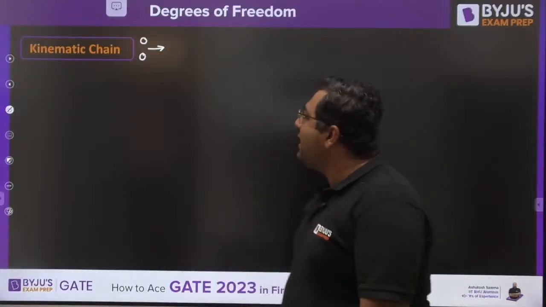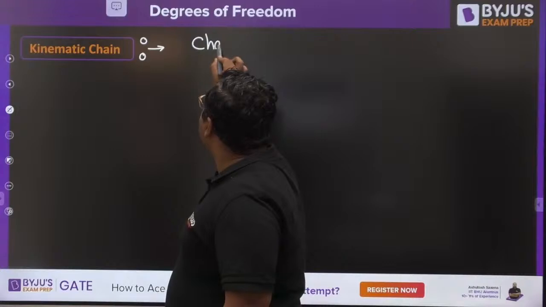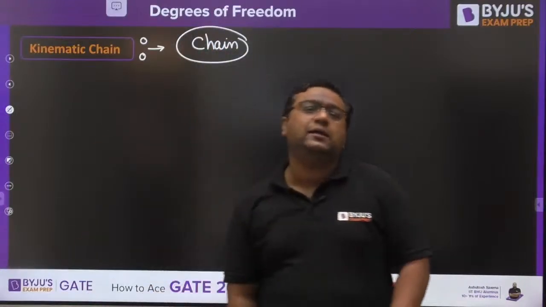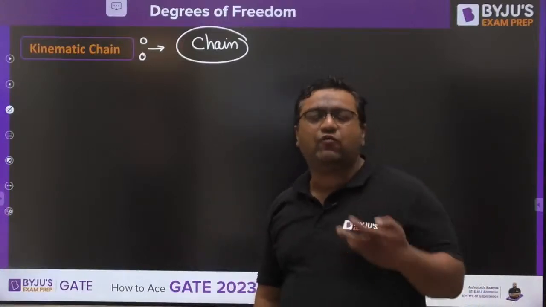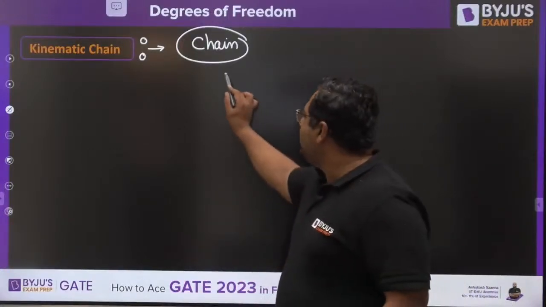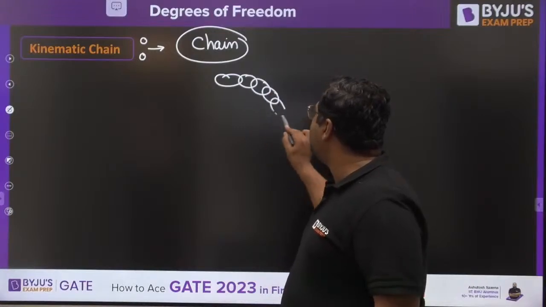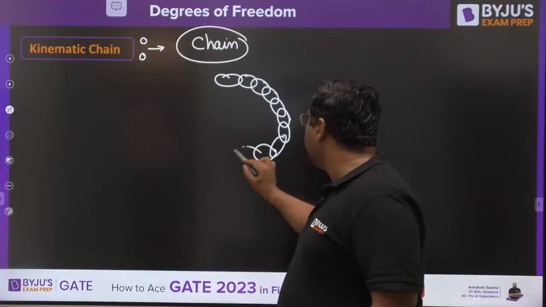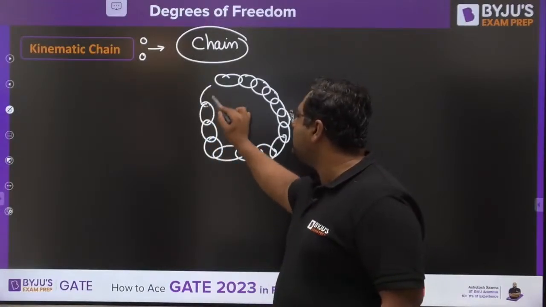So my dear, now kinematic chain, what is it? If I tell you what a chain is, that is very easy to understand. When a number of links are connected together, you have seen the chain of a bike and the chain of a cycle. Some links are connected like this. You have also seen the gold chain which others wear, our mother and father also wear. So we have a number of things connected like this.